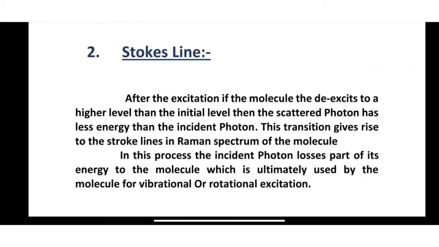Second one is the Stokes line. After the excitation, if the molecule de-excites to a higher level than the initial level, then the scattered photon has less energy than the incident photon. This transition gives rise to the Stokes line. In this process, the incident photon loses part of its energy to the molecule, which is ultimately used by the molecule for the vibrational or rotational excitation.